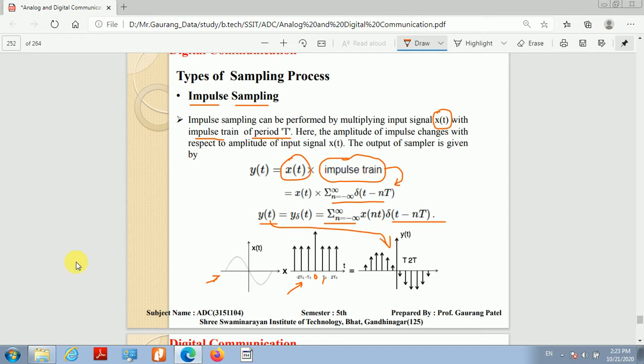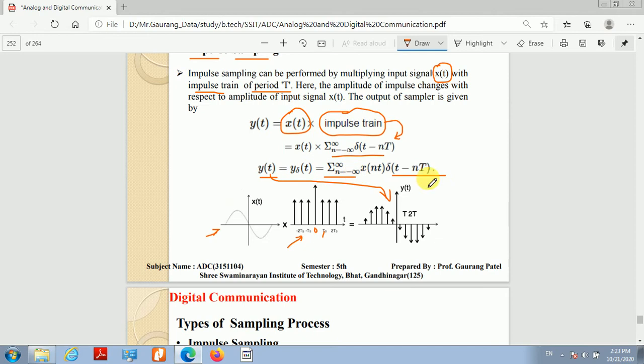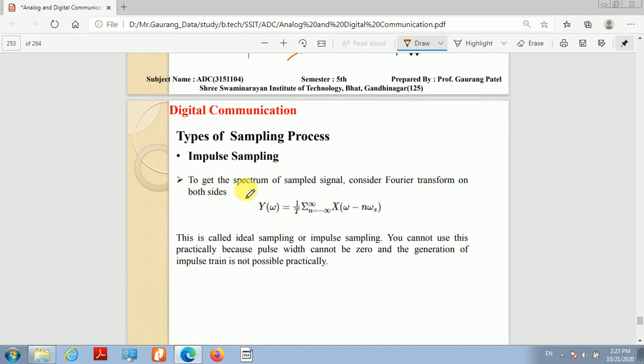Okay, so this is our impulse sampling, and if you would like to get the spectrum of this sampled signal, then we have to take the Fourier transform of this equation or Fourier transform of this signal y of t. Then the spectrum will be given as y of omega is equal to 1 over capital T summation n is equal to minus infinity to infinity x of omega minus n omega s.